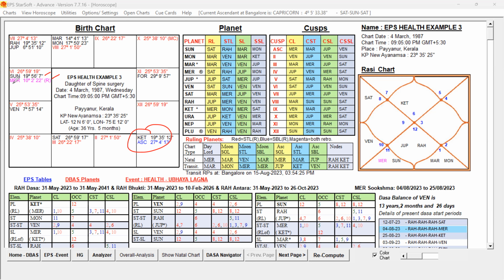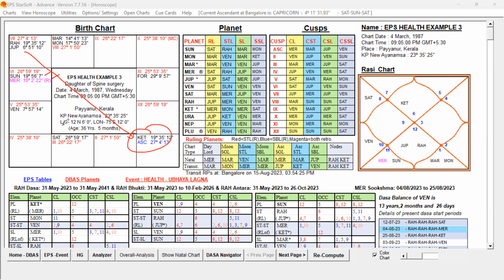Saturn is the 5th Lord and also the 6th Lord. In the sign of Lagna, Virgo, Ketu is posted, in the 12th house, but ruling the Lagna sign. Jupiter, the Badhaga Lord, is conjoined with Rahu and is aspecting the Lagna and the Ketu.